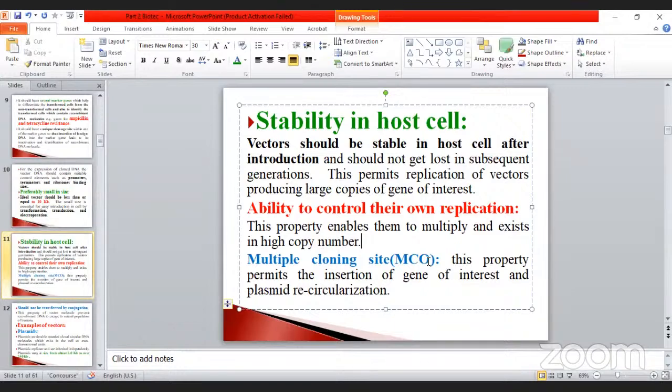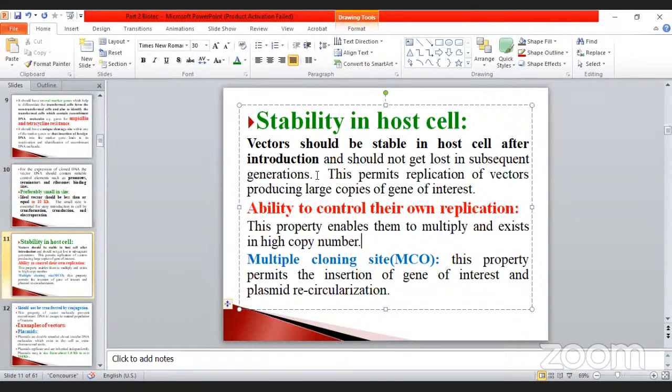Other things are also there, very, very important. SDS, sodium dodecyl sulfate, like that. The MCS, multiple cloning site. This property permits the insertion of the gene of interest and plasmid recircularization. This is another thing.